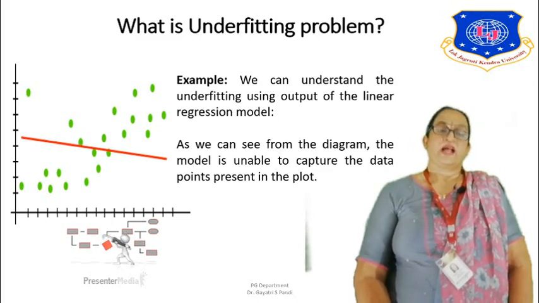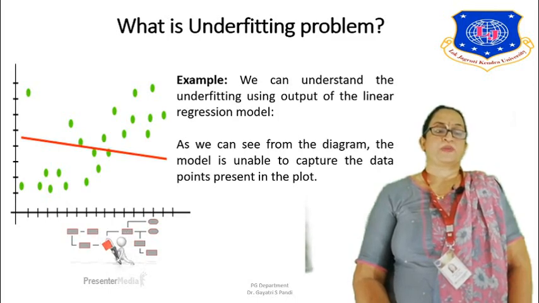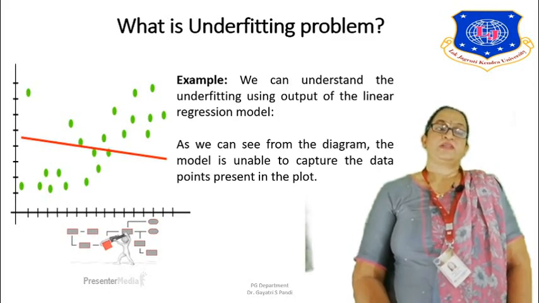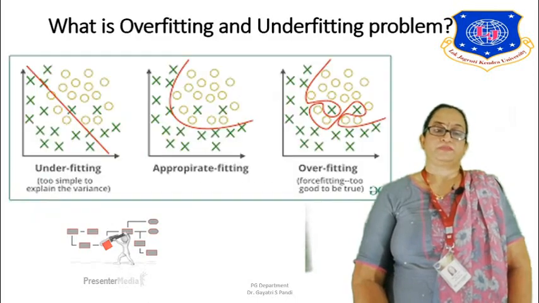Here we have a graph and we are trying to understand the regression model with respect to underfitting. The diagram is trying to cover minimum points, or it is unable to capture the data points present in the plot. Here it is capturing only 2 to 3 points. So this is underfitting, where it is not trying to capture the maximum points.